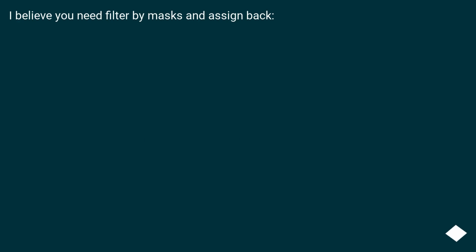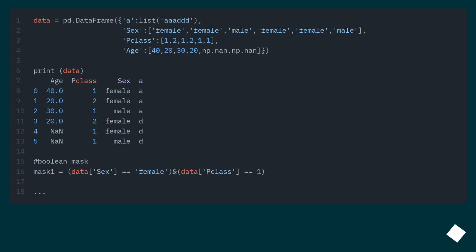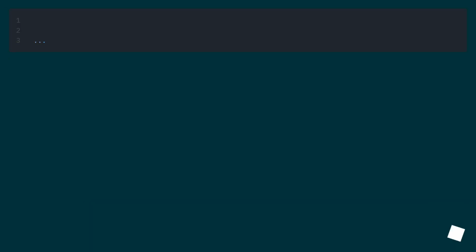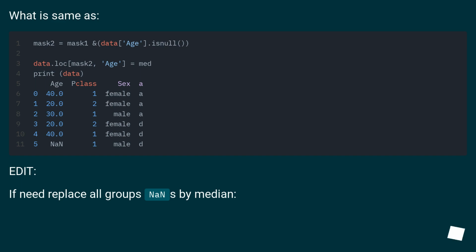I believe you need to filter by mask and assign back. What is the same as? Edit. If needed, replace all groups' NaNs by median.